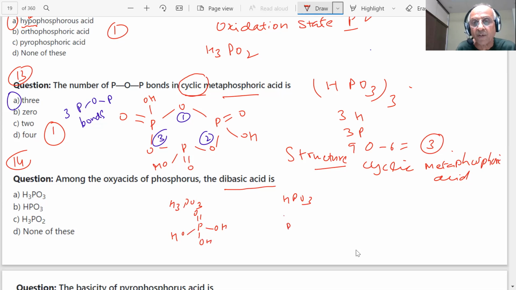If I have to draw this, how will I draw? And 1 OH. Okay. Now what is the other one? H3PO2. So dibasic here will be H3PO3. 1 oxygen is gone.